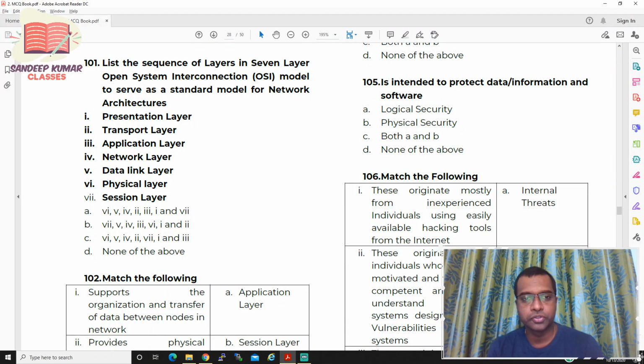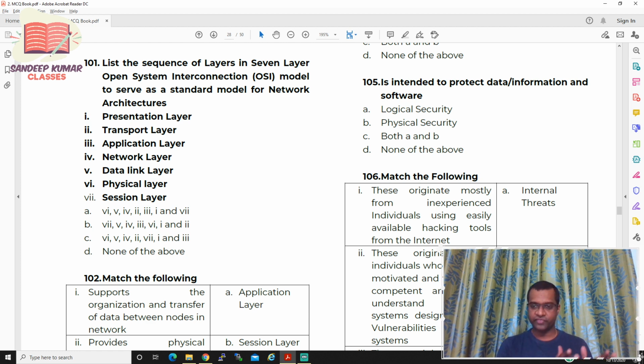Hello everyone. We have completed MCQs from first question to 100. Now in this particular session, we'll study from 101 to the end.